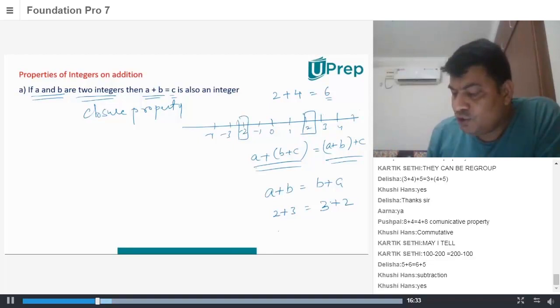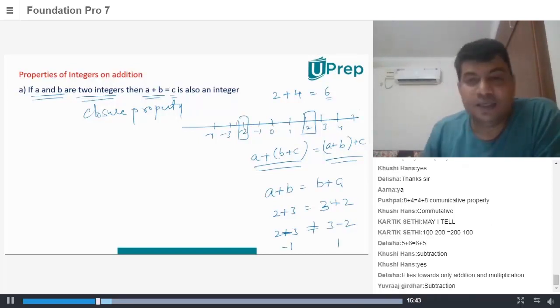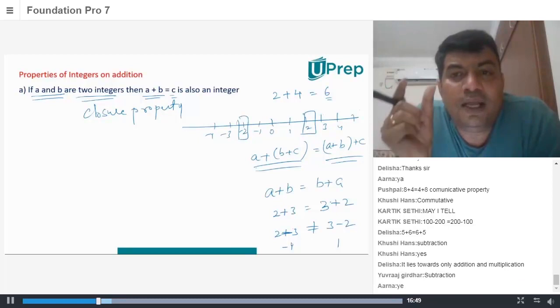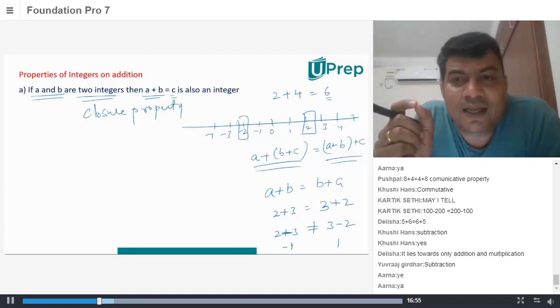Because 2 minus 3 is not equal to 3 minus 2, because 3 minus 2 is 1, whereas 2 minus 3 is minus 1. So subtraction of integers doesn't hold commutative property.